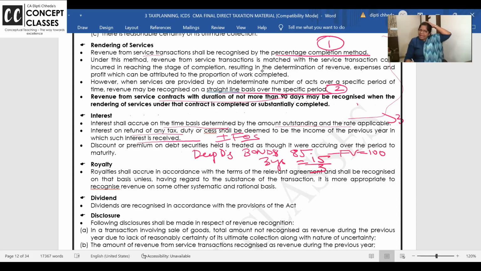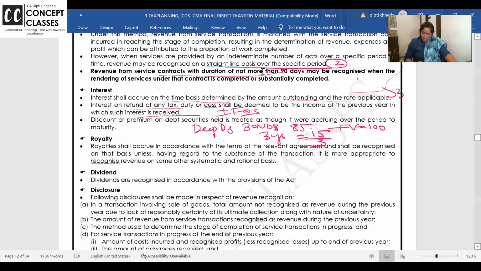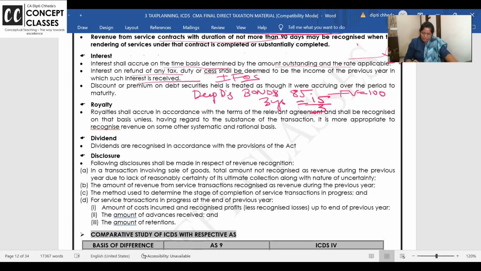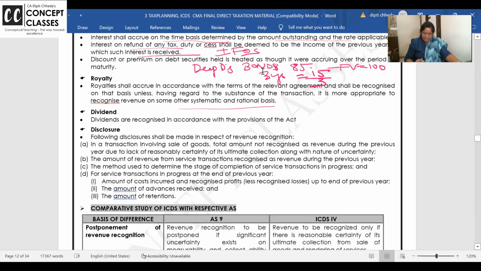The bank has issued the bonds at 85 and after 3 years they are going to give the face value. 15 rupees is income for the bank. Can they amortize it equally over the 3 years? Yes. But generally interest on time basis, for how much period you have taken the loan and all. Royalty depends upon the agreement, as in the case of authors and books. Otherwise you can take a rational basis.